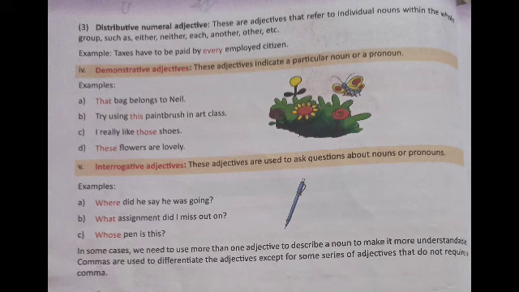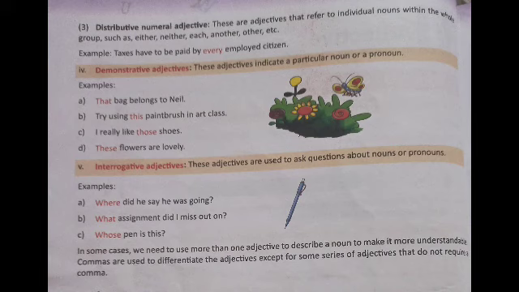Fourth kind of adjective, demonstrative adjectives. These adjectives indicate a particular noun or a pronoun. What is a demonstrative adjective? These adjectives indicate a particular noun or a pronoun. Examples: that bag belongs to Neil. Try using this paintbrush in art class. I really like those shoes. These flowers are lovely. So, which are the demonstrative adjectives? This, that, these, those. And the last kind of adjective, that is fifth one, interrogative adjectives.